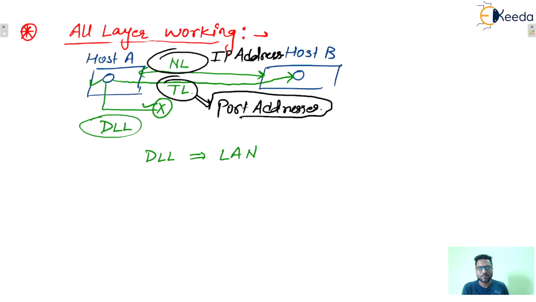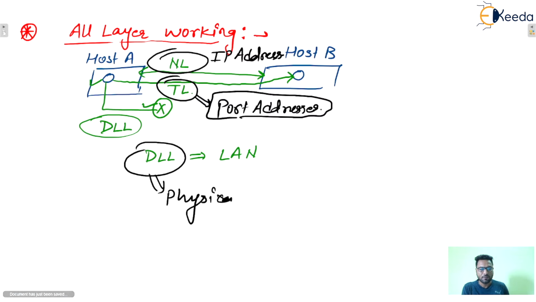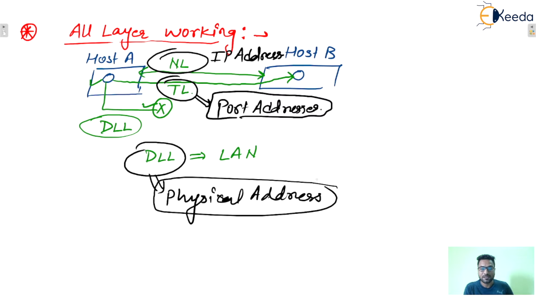Port numbers correspond to the processes, and the IP address corresponds to the host or system. And in the data link layer, one more address is used, the physical address we discussed. So three types of addresses are there. How are these addresses used during the communication?